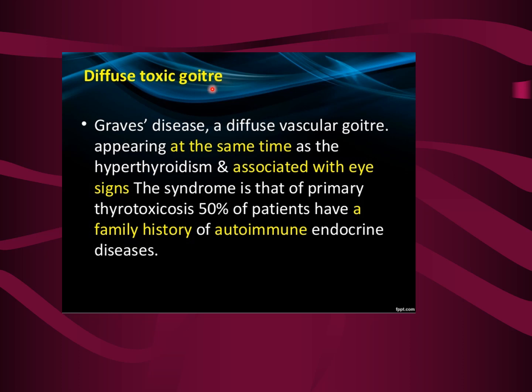Diffuse toxic goiter, Graves' disease, or diffuse vascular goiter, appears at the same time as the hyperthyroidism and is associated with eye signs. So the syndrome is that of primary thyrotoxicosis. 50% of the patients have a family history of autoimmune endocrine disease.